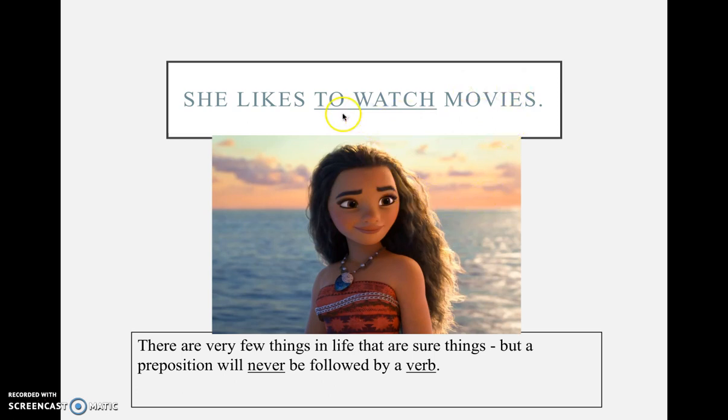Instead, it's like a package deal. To watch is now what's known as an infinitive, and we'll talk about those further. But the main thing you need to know here is don't get tricked into thinking just because to is a preposition that it's always a preposition. So, if it is followed by a verb, it's not a preposition anymore. And the only one this happens to is to. All right.